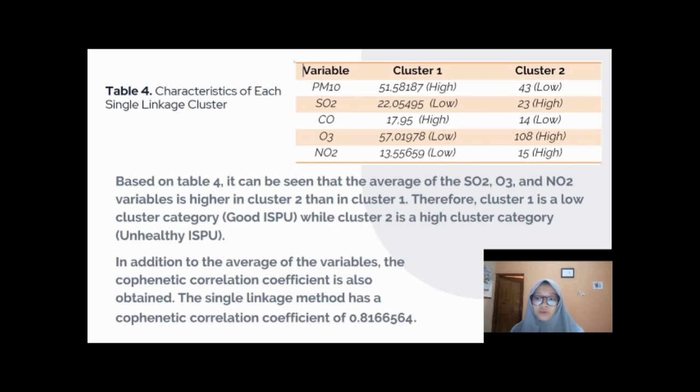In addition to the average of the variables, the cophenetic correlation coefficient is also obtained. The single linkage method has a cophenetic correlation coefficient of 0.81666564.